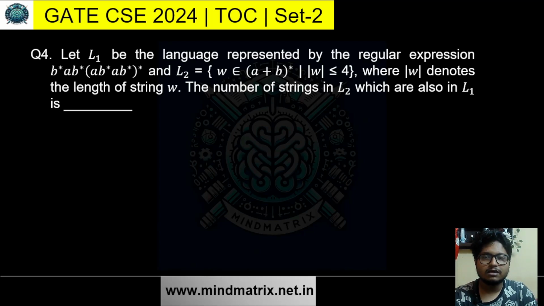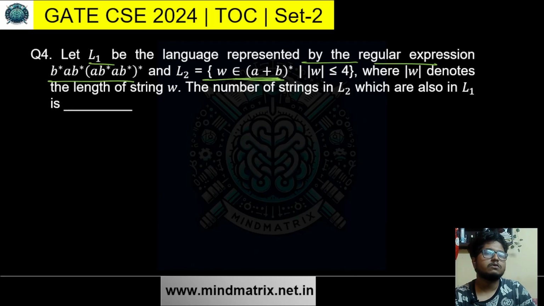Okay, so L1 is the language represented by this regular expression, and L2 is the language where W belongs to (a+b)*, where |w| is less than or equal to 4. Let's consider what it is. W is a string on (a+b)*, so all the strings combining a and b with |w| less than or equal to 4, so of length less than or equal to 4, where |w| denotes the length of the string. Okay. The number of strings in L2 which are also in L1.